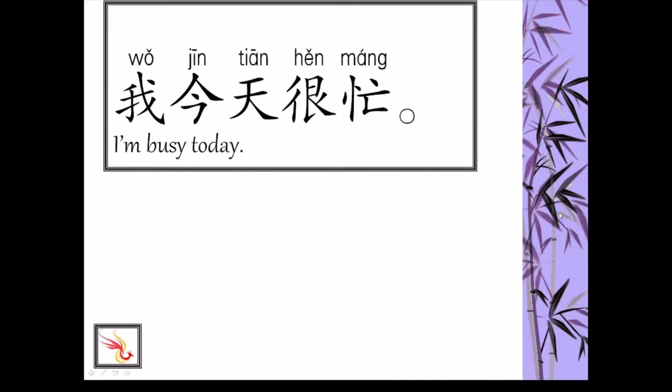我今天很忙. 今天 today. 很忙 is busy. So time usually goes after the subject or before the subject. Okay, 我今天很忙. If we change 我 into he, he is busy today. 他今天很忙. The rest is the same, just the subject changes. 我今天很忙.